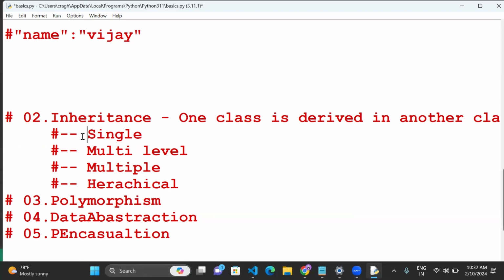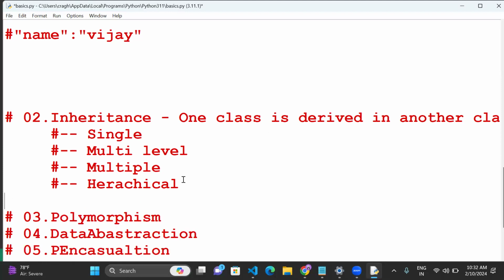The basic core is one class is derived in another class. Single inheritance means, suppose you have only two classes, the first class you can derive in the second. One disadvantage is that inheritance only supports access to the parent class, guys. You can't access child classes.